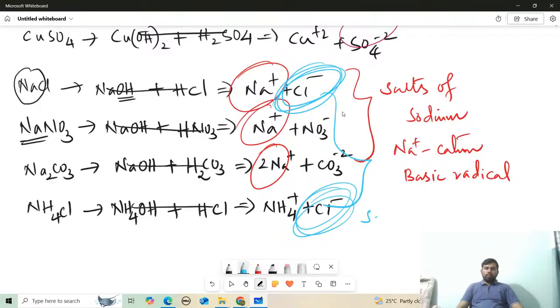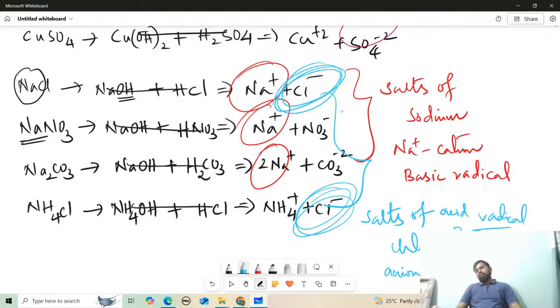I can call them salts of chloride, because the anion is Cl minus, which is also called an acid radical. Similarly, the cation tells you which salt it belongs to. This is about the classification of salt.